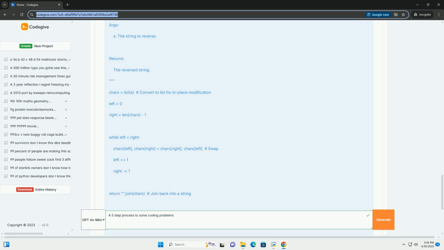Time complexity: O(n), where n is the length of the string. Space complexity: O(n), due to converting the string to a list in Python. In some languages, strings are mutable, and you could reverse the string in place without creating a new list, resulting in O(1) space complexity. Alternative solutions: some languages have built-in string reversal functions. You could also use recursion, but it's generally less efficient for this problem.